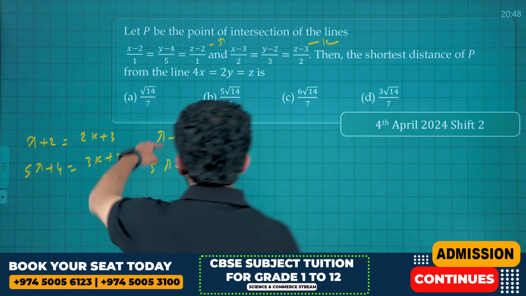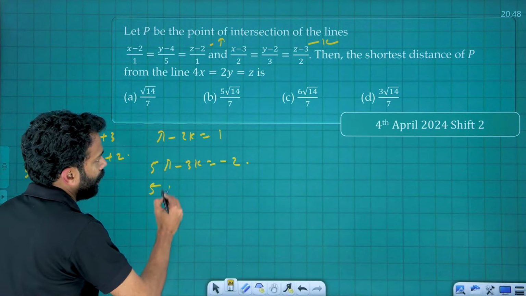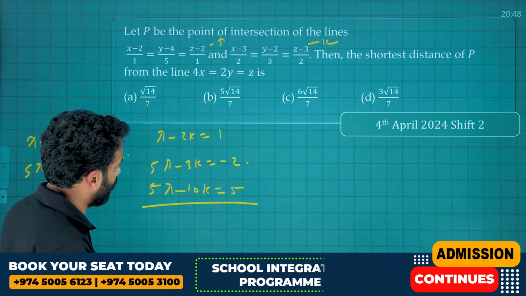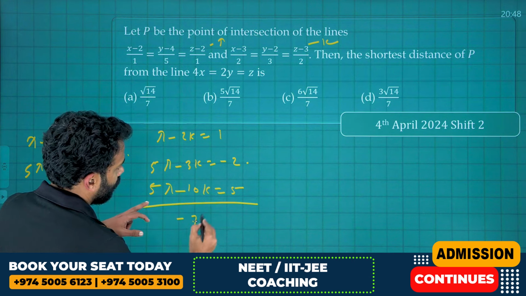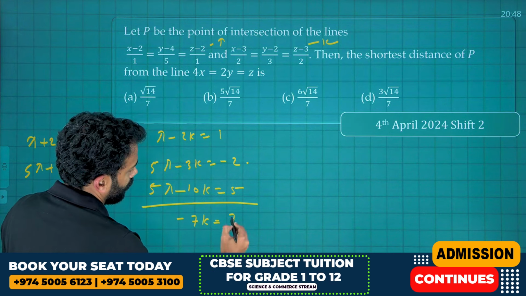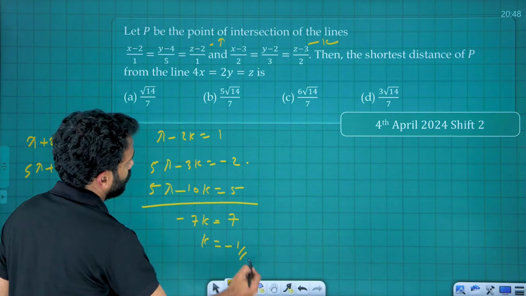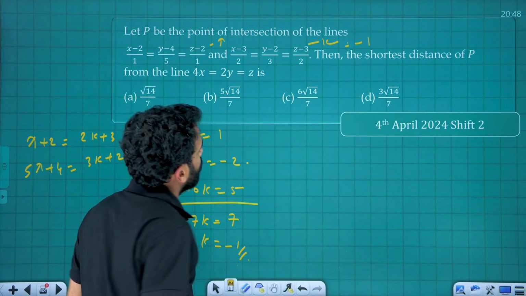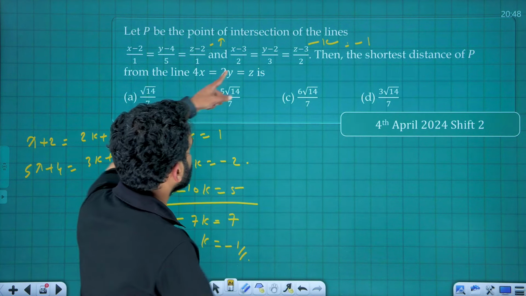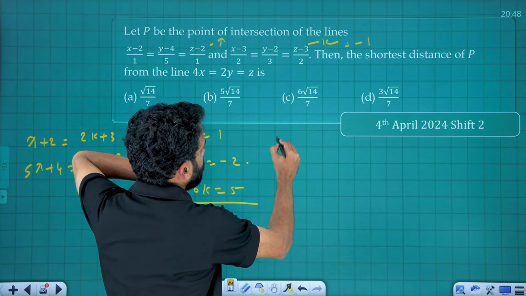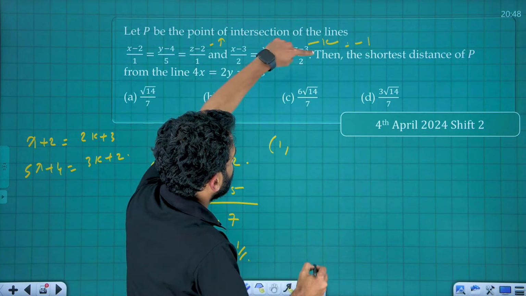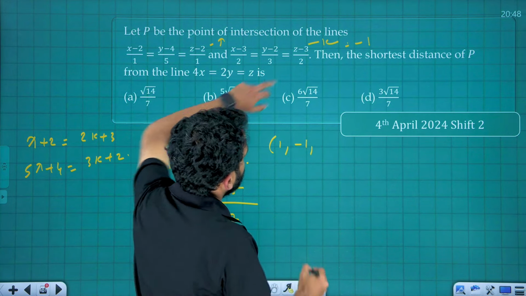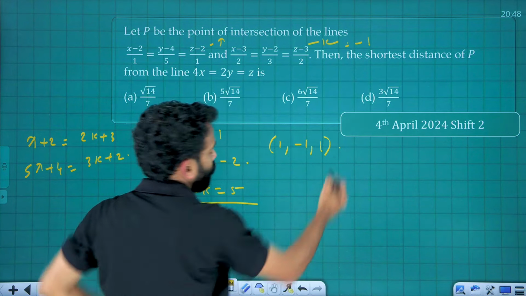We can multiply the first by 5. You will get 5 lambda minus 10k is equal to 5. Subtract and you will get minus 7k is equal to 7. Therefore k is equal to minus 1. That was easy. If you put k equal to minus 1 here, you will get the corresponding point of intersection. That is minus 2 plus 3, that is 1, and minus 3 plus 2, that is minus 1, and minus 2 plus 3, that is 1. So 1, minus 1, 1 is the point of intersection.